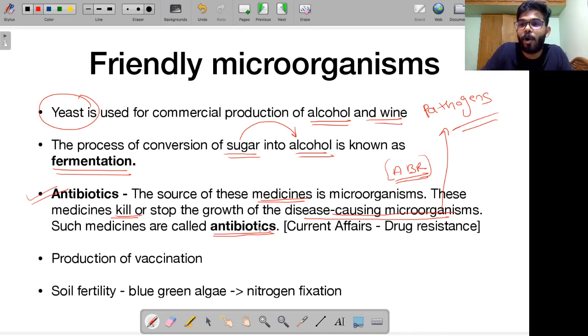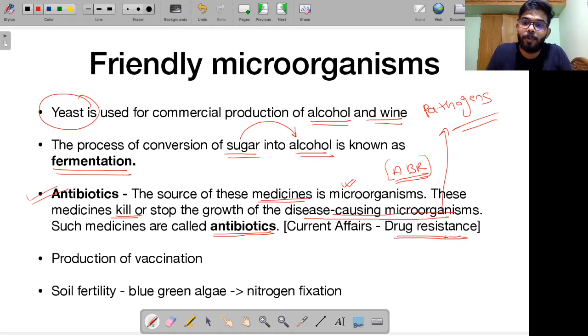How do you think antibiotics are being made? Antibiotics are being made from microorganisms, right? Some microorganisms are causing diseases in you, while other microorganisms are used for making antibiotics, for making medicines for these disease-causing microorganisms. As I told you, what is in the news nowadays is the concept of drug resistance. What exactly does drug resistance mean? Imagine you are suffering from a disease. You are taking a tablet, an antibiotic. This antibiotic is supposed to give you a certain kind of relief. But unfortunately, taking this antibiotic is not making any difference. You are not getting any kind of relief even after consuming antibiotics, right?